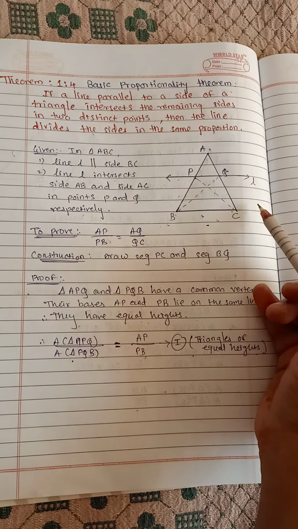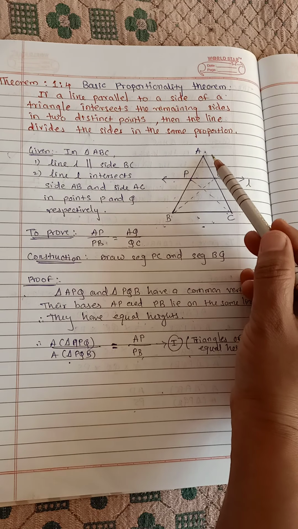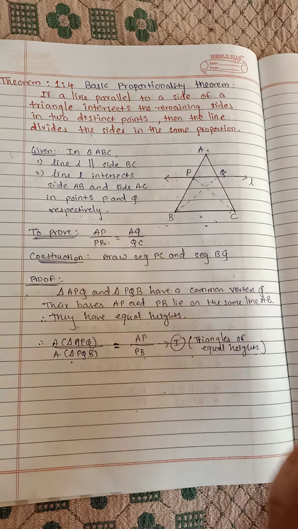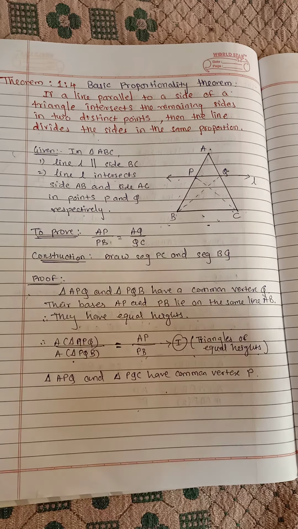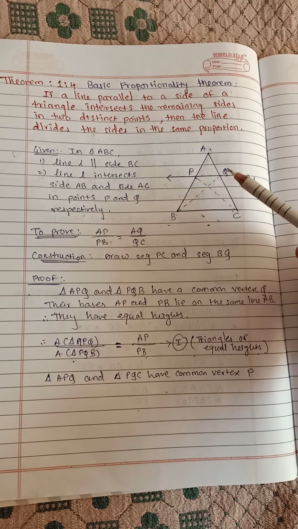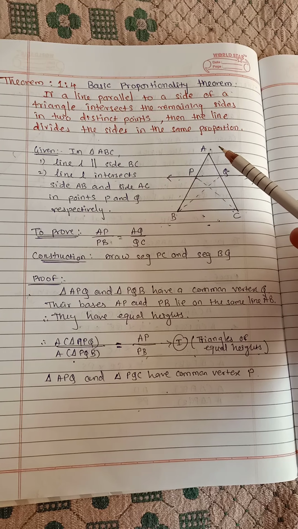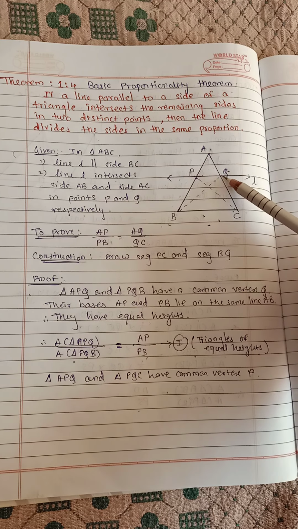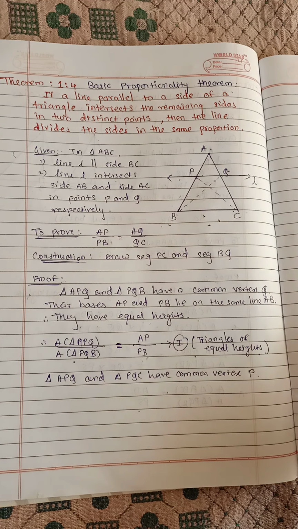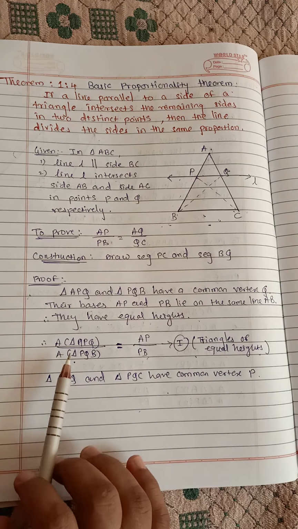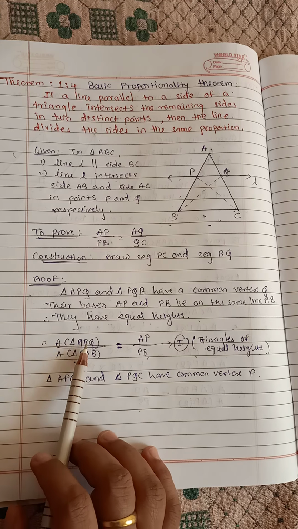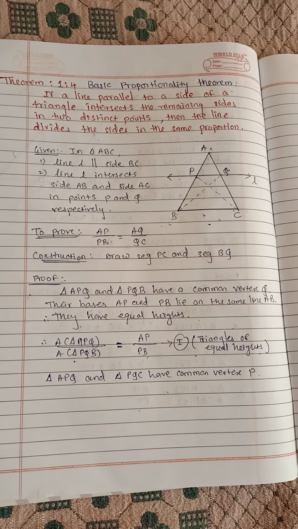Now we'll consider another two triangles. One is APQ and the next is PQC. These two triangles have the common vertex P and their bases are AQ and QC. AQ is the base of this triangle and QC is the base of the other triangle, and these two bases lie on the same line AC. So they have equal heights, and then the ratio of their areas will be the ratio of their bases.